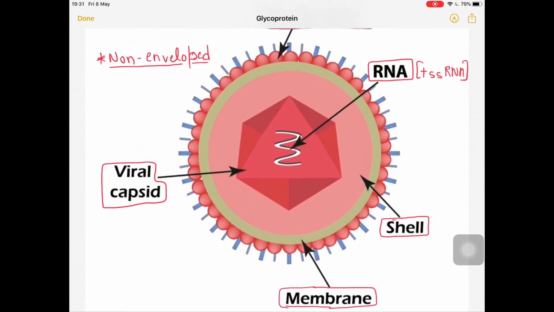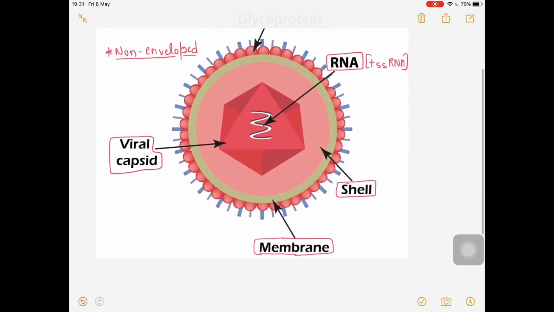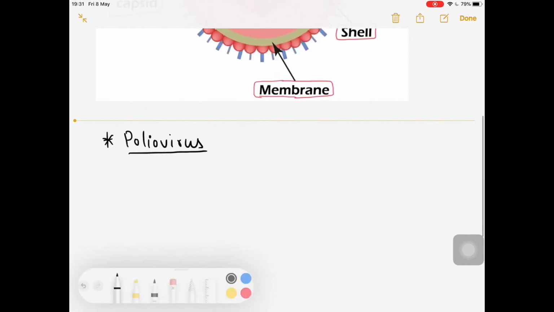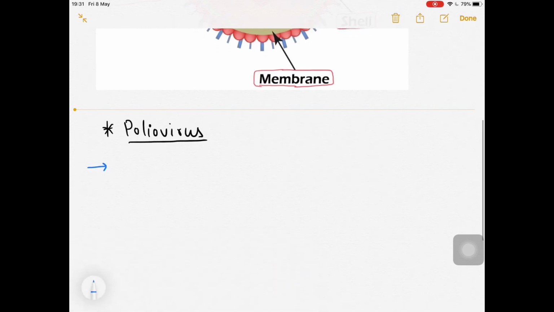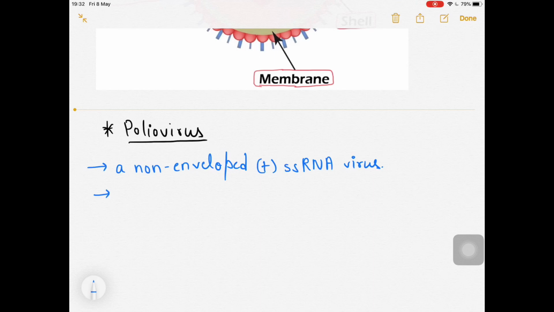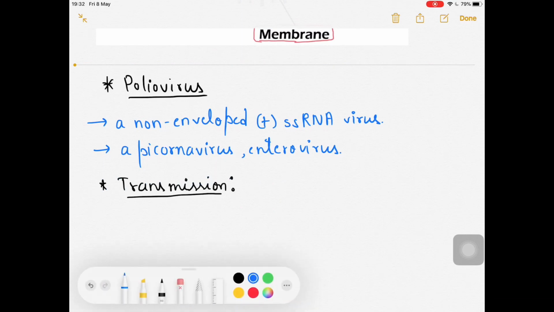Let me summarize what I have just said. Poliomyelitis is caused by the polio virus, which is a non-enveloped, single stranded, positive sense RNA virus. It is a picornavirus and enterovirus. If you talk about the route of transmission, it is transmitted by the fecal oral route.